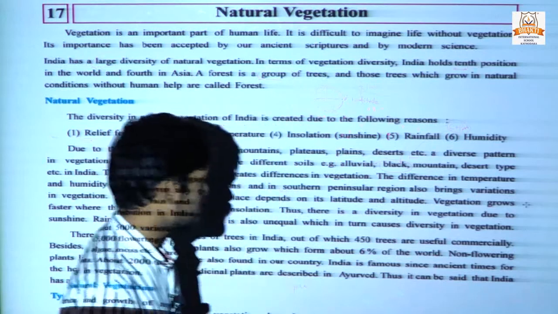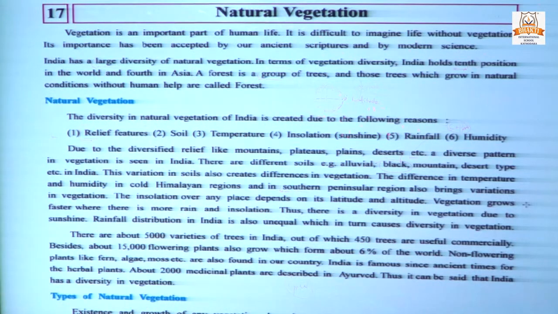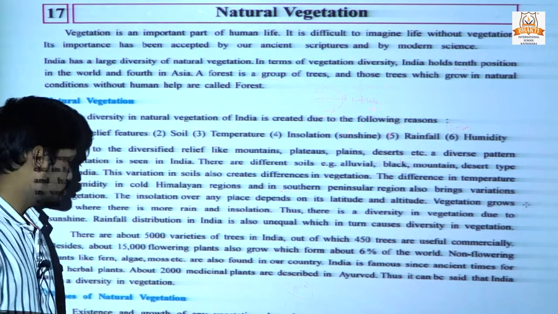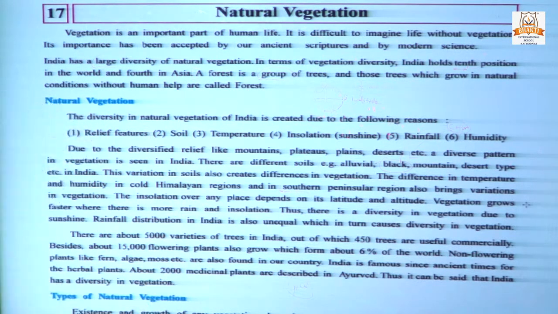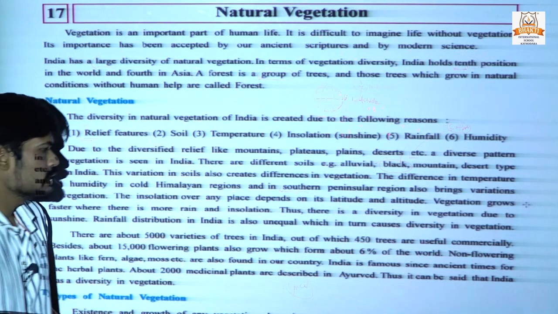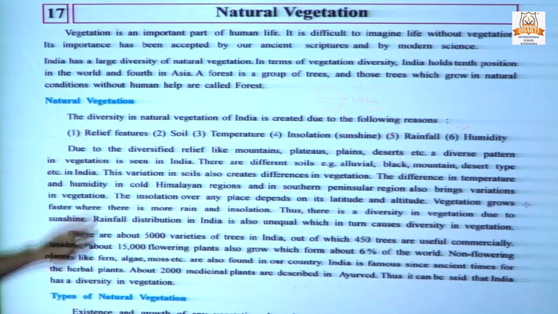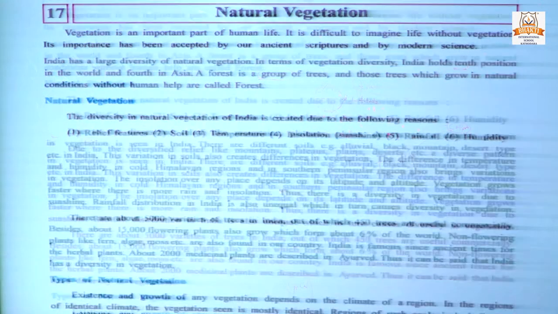India has been famous since ancient times for herbal plants. This kind of plant is also useful in making medicine. About 2,000 medicinal plants are described in Ayurveda. Thus, it can be said that India has a diversity in vegetation. That is why our rank is 10th in the world in terms of diversity of vegetation.